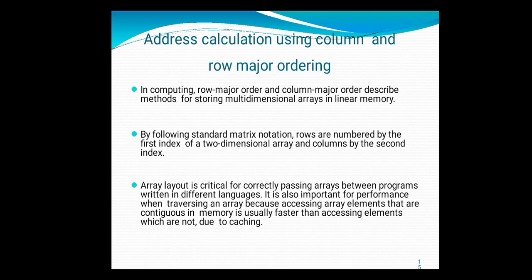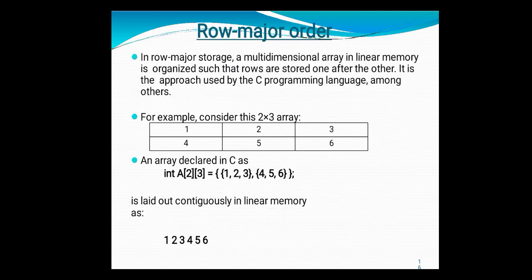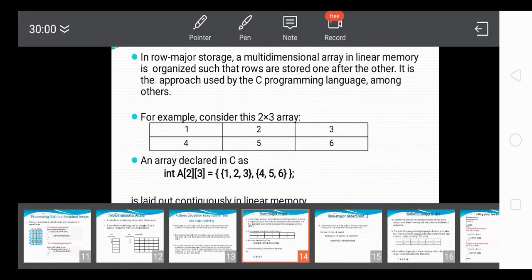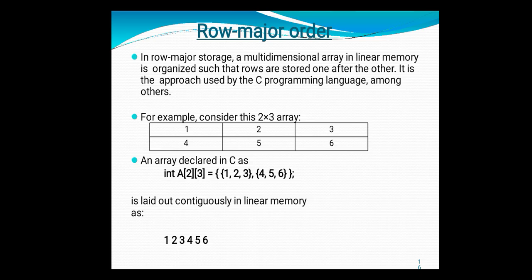This is regarding how the elements are stored in row and column ordering. Here I have shown you. For example, if I have declared a 2 by 3 array, understood, 2 by 3 array, that means 2 rows. Here I am showing 2 rows. Okay. And 3 columns, 1, 2 and 3. 1, 2, 3. These are the 3 columns and 2 rows. Now in that I am storing the values 1, 2, 3, 4, 5, 6.